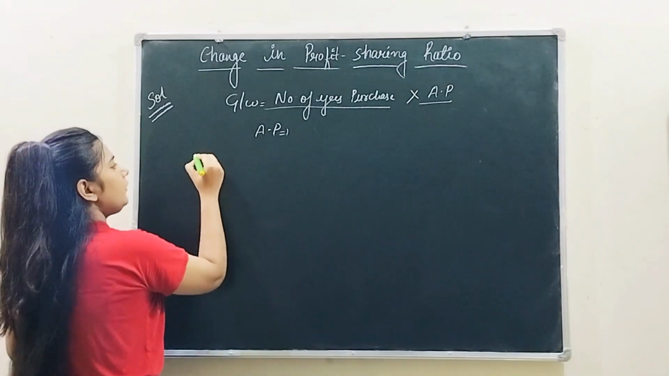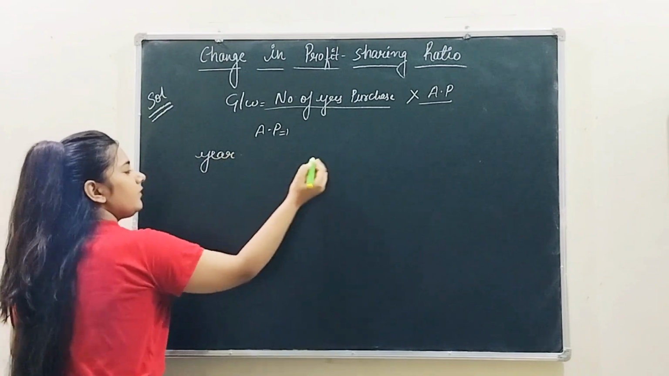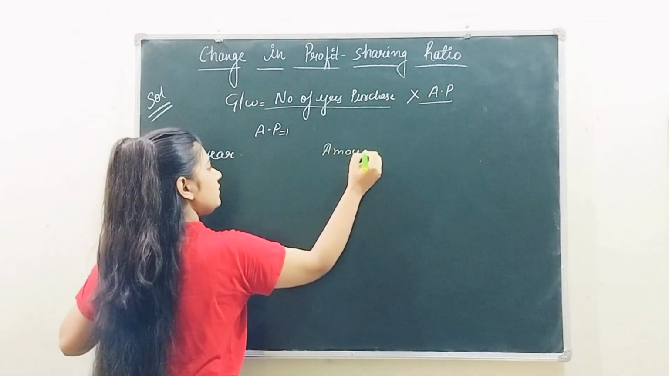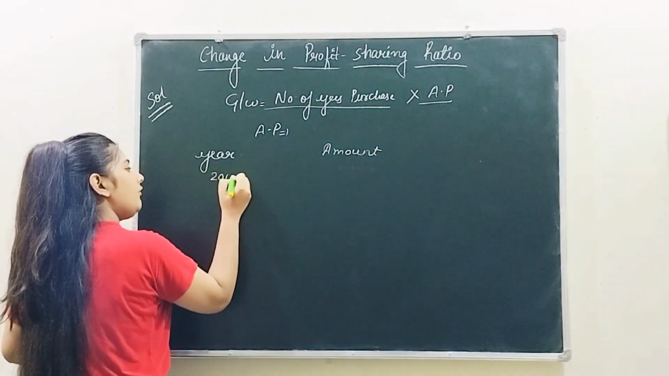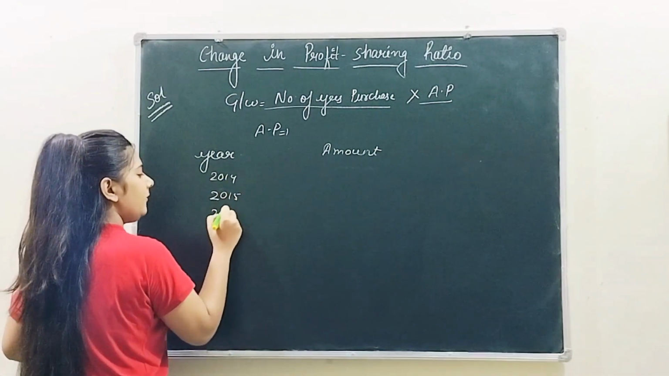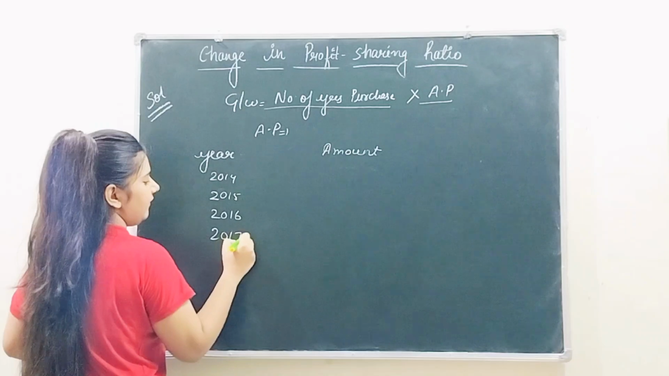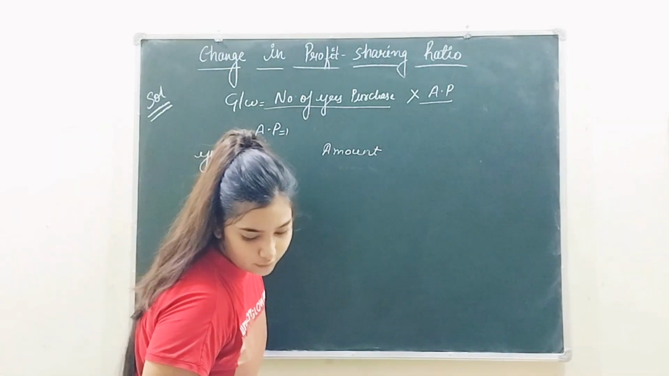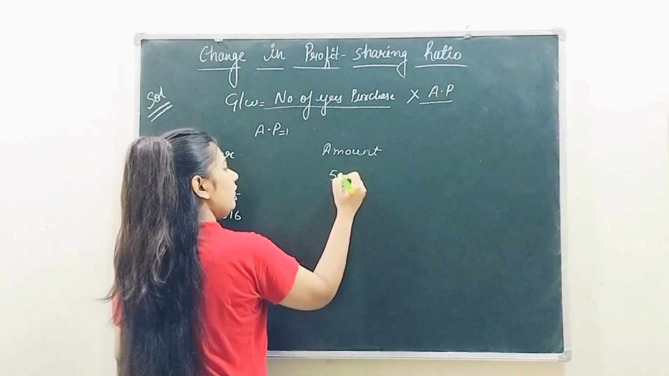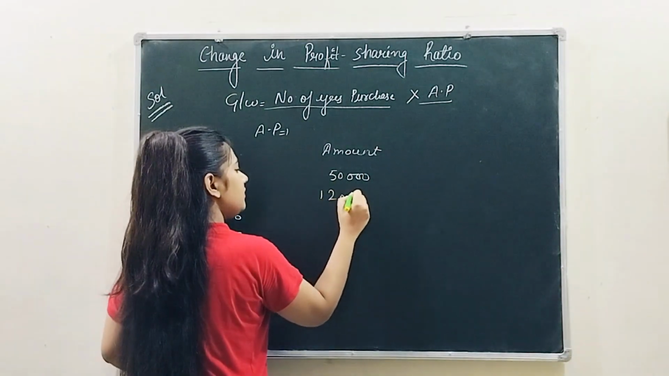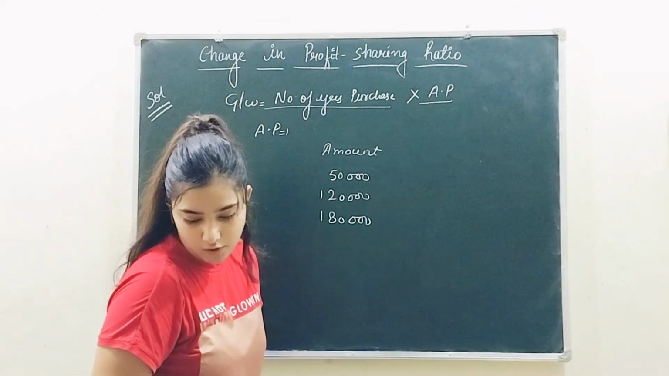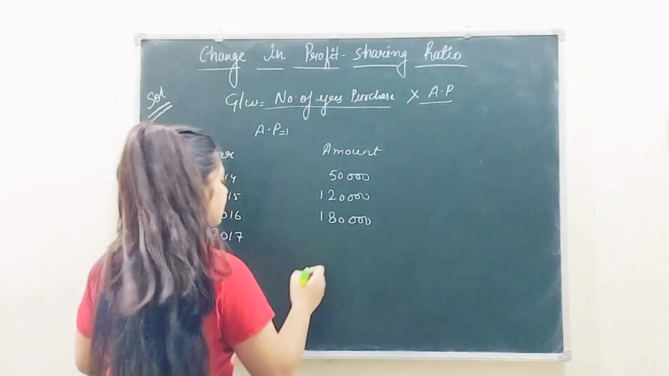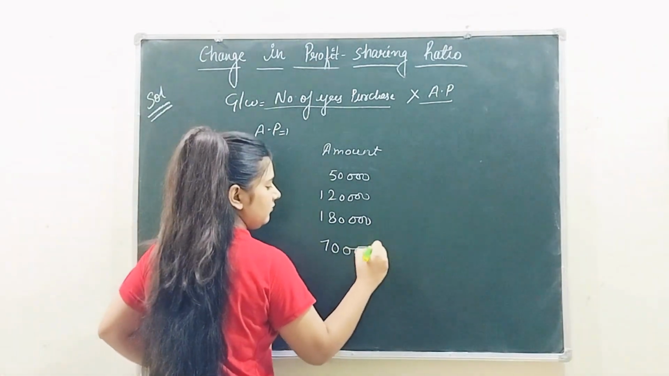So what you are going to do, you are going to write year, you are going to write amount. Now the years which they have given in the question, from 2014, 15, 16 till 2017. The profit that they have given you 50,000, 120,000, 180,000, and loss for the 2017 which is 70,000.